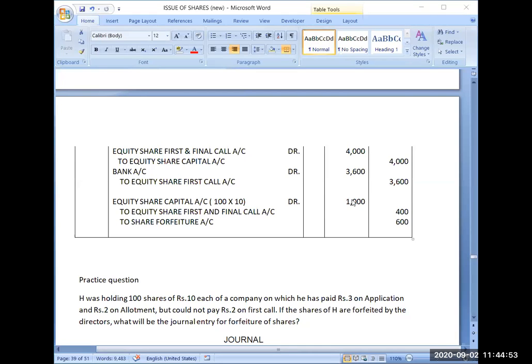So the second rule is that you have to fill these amounts individually. Now you cannot do like 1000 minus 600, or you cannot do 600 plus 400, or 1000 minus 400. If you are doing such calculations in this journal entry, 90% you will be wrong. 90%. Got it?